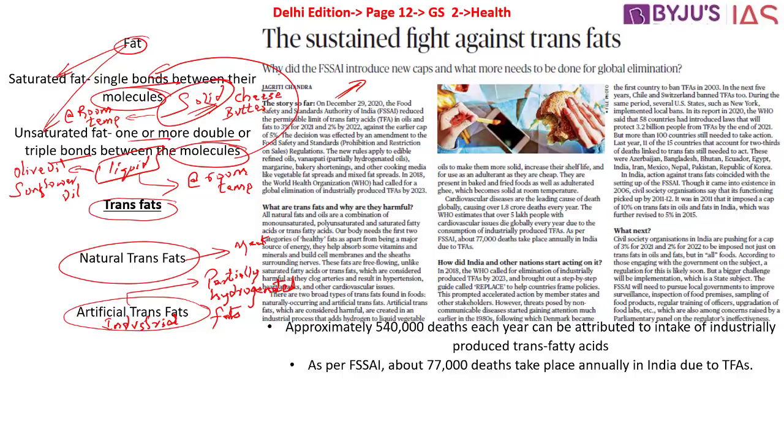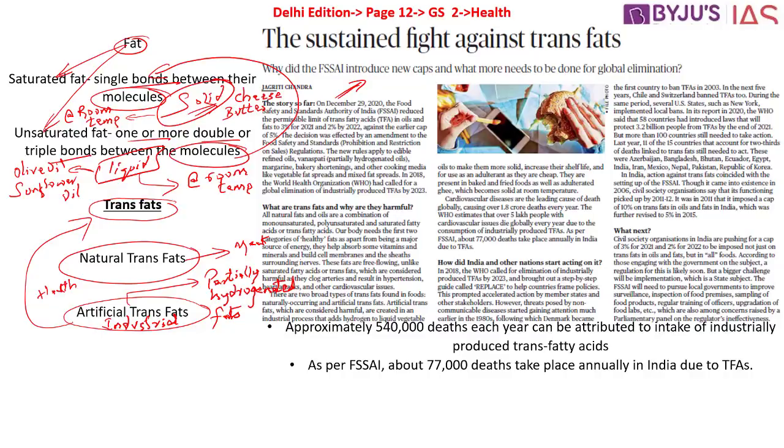So when normal vegetable oil is taken, an industrial process is conducted by adding hydrogen to the liquid vegetable oil. This will obviously boost their shelf life so that we would be in a much better position to use it for a longer period of time, since it is introduced by a chemical process as a part of industrial, artificially produced fat. This can harm the health because of the industrial production, and as a result, most of the trans fats which are produced artificially will become a major problem for the health sector as well as the impact on health.